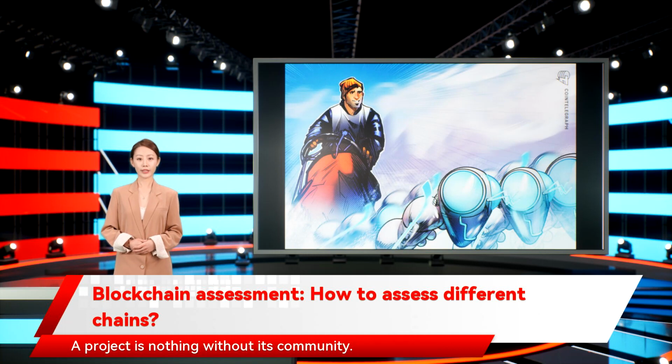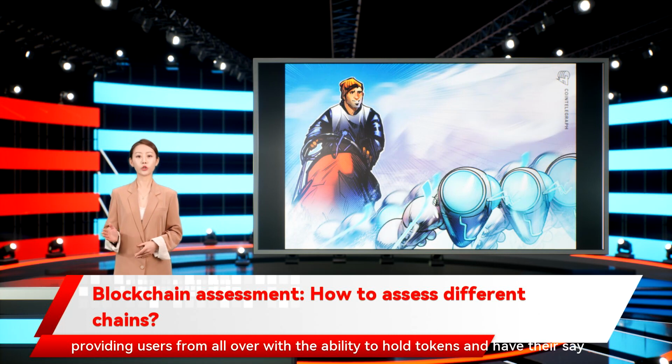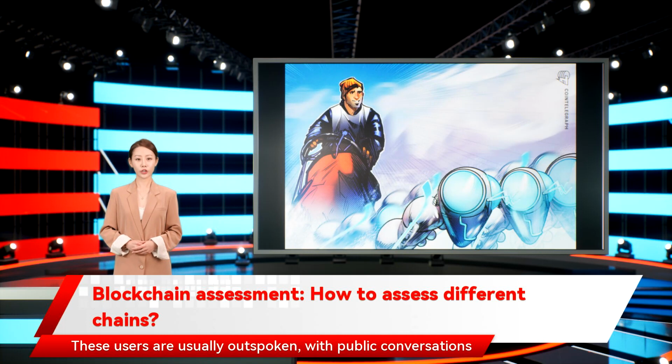A project is nothing without its community. Blockchain technology is an open source and user-driven solution, after all. When assessing a blockchain, it's often best to check into the community and see how much power they have. Reliable projects are generally as decentralized as possible, providing users from all over with the ability to hold tokens and have their say in governance. These users are usually outspoken, with public conversations happening on platforms like Reddit, Twitter, and Discord. It's usually best to join a project's Discord server to gauge both the size and contributions of its community.